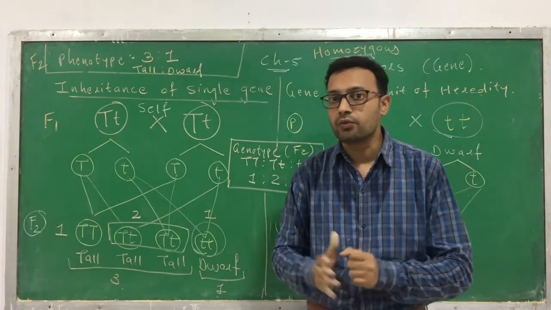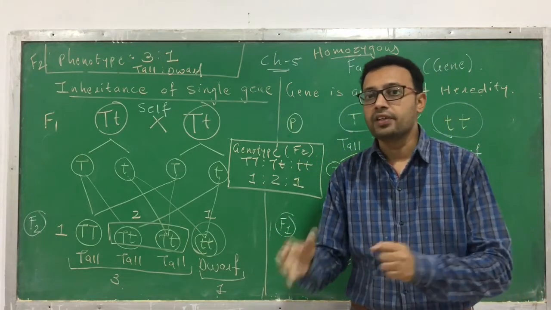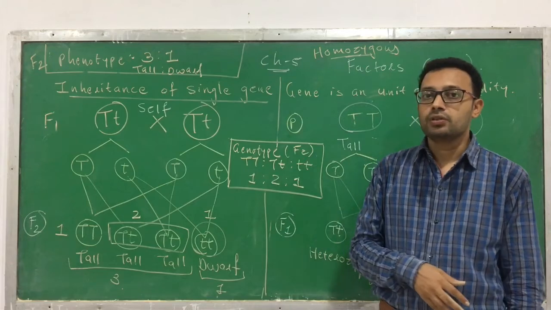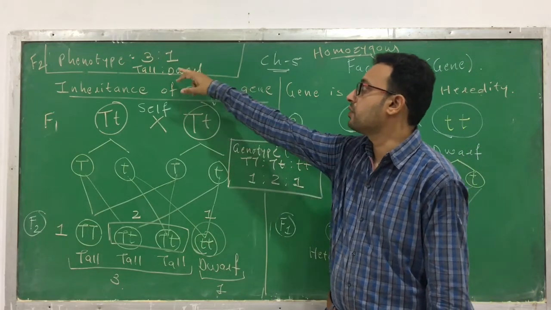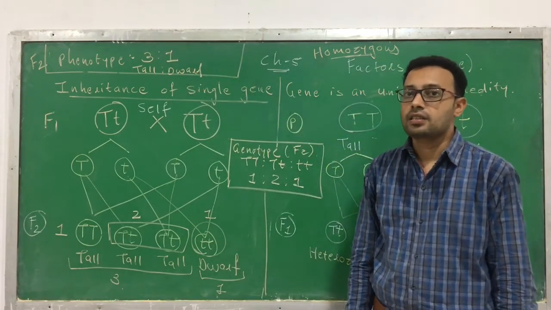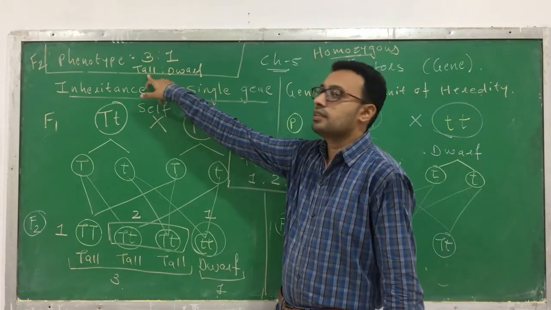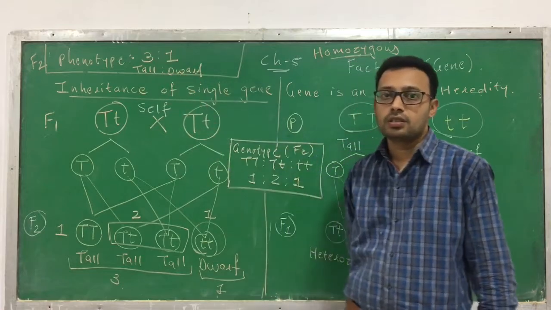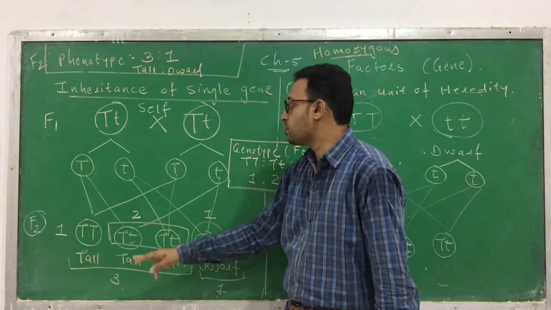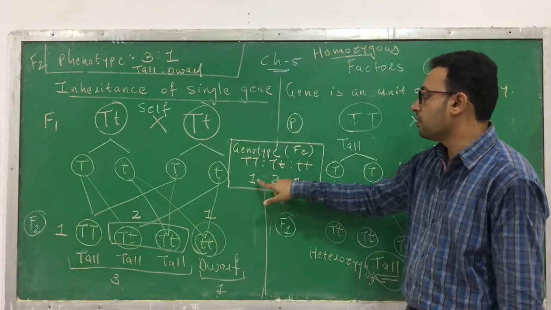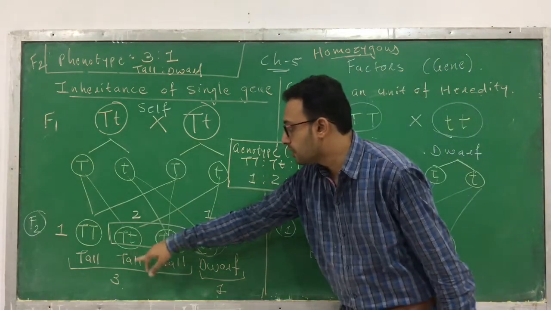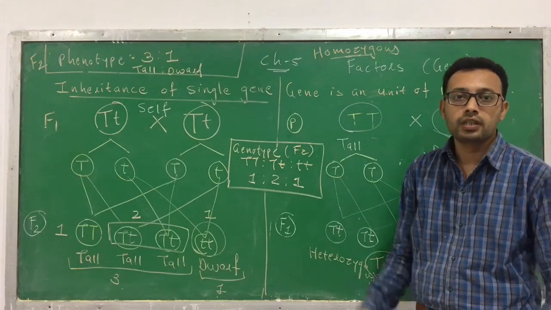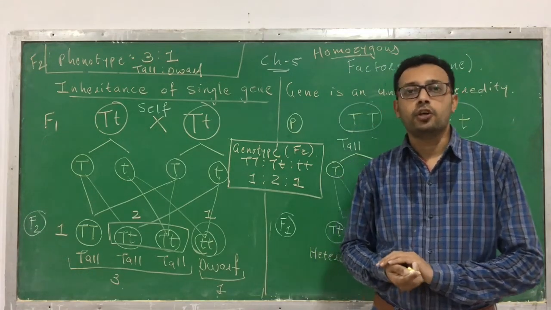Okay, so I hope you know what a genotype is and what a phenotype is. Genotype means the genes; you have to find out its ratio. What is a phenotype? The phenotype is the characters. So the phenotypic ratio in the F2 generation is 3:1, 3 tall, 1 short, and the genotypic ratio is 1:2:1. One is capital T, two are capital T small t, and the other one is small t. Such a ratio you can obtain.